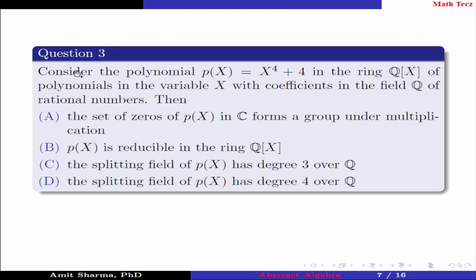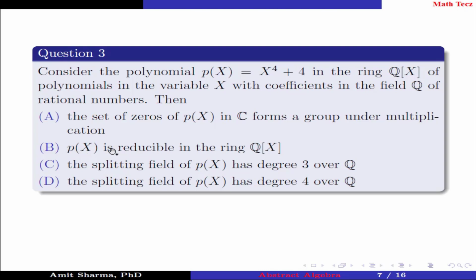Question number 3. Consider the polynomial p of x equals x to the power 4 plus 4 in the ring Q of x of polynomials in the variable x with coefficients in the field Q of the rational numbers. Then option A, the set of zeros of p(x) in C forms a group under multiplication.